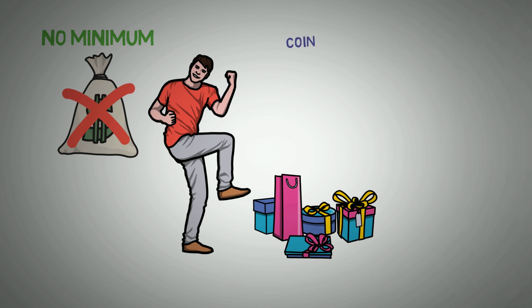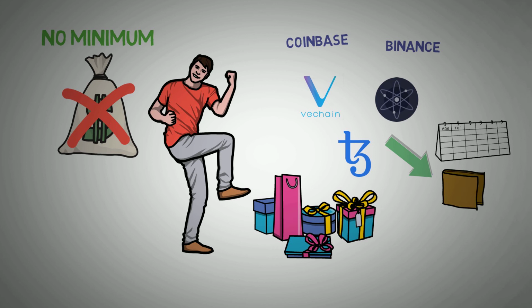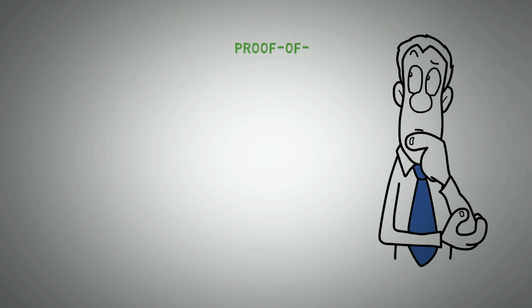Some crypto exchanges that do this are Coinbase and Binance, and some proof-of-stake coins they stake are VeChain, Cosmos, Tezos, and a lot of others. To take part in this, you just have to buy any of these coins, then hold them in either your Coinbase or Binance wallet. Then rewards made from the staking will be issued to your wallet regularly. Now you have seen how to benefit from the proof-of-stake consensus mechanism.